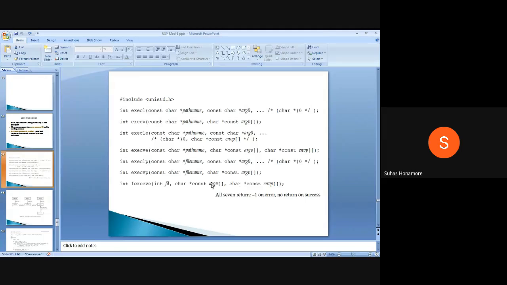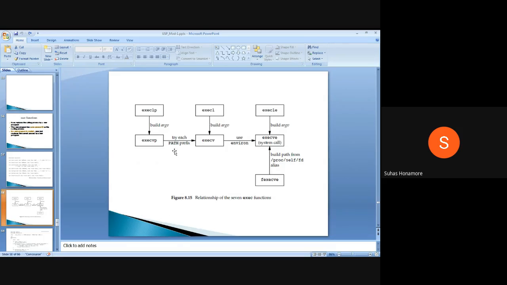The second and third arguments are the same. Only the first argument is different. So here, the file handler will convert it directly into the path name again and call it. So internally you are again calling the same system call in the kernel. Okay, so this is how it happens internally. Whatever function you call, internally it's going to call only this one function. This is the only function that is implemented.